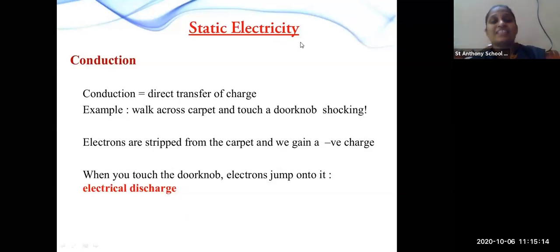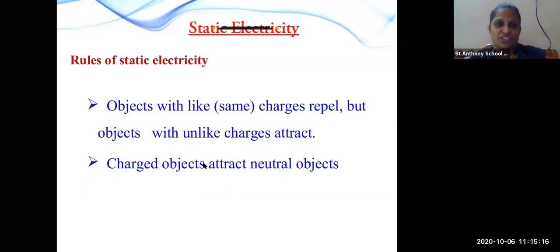Okay, that is electrical discharge. Okay, let's move next. Rules of electricity. What rules have we seen of static electricity?